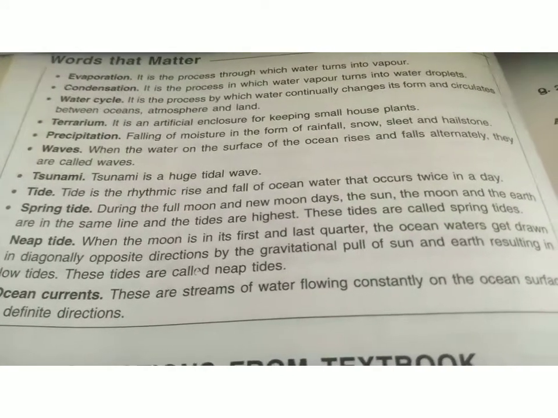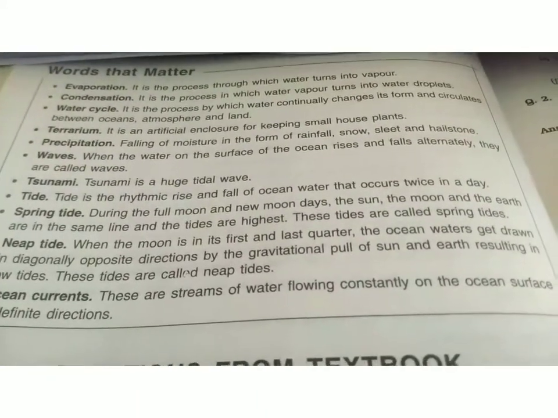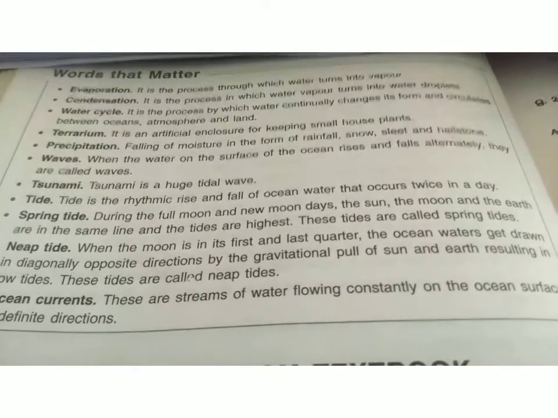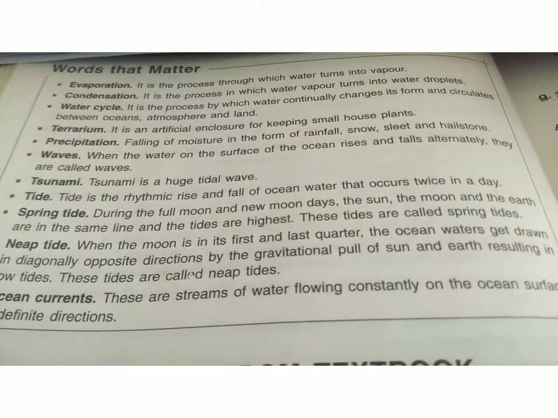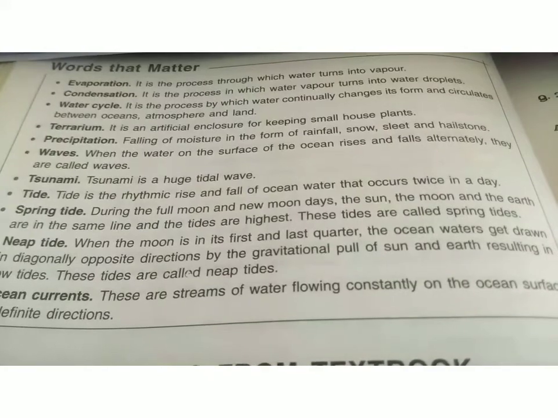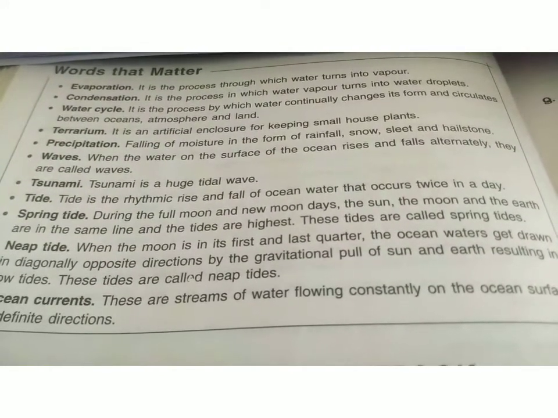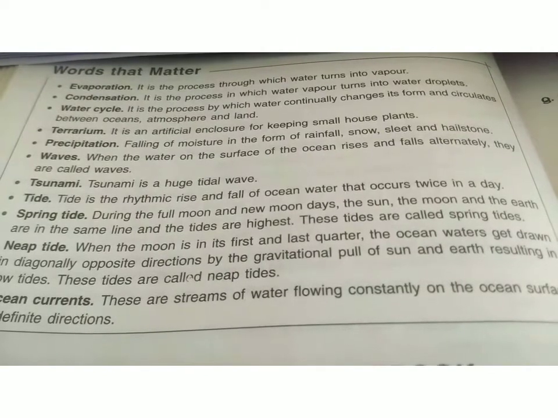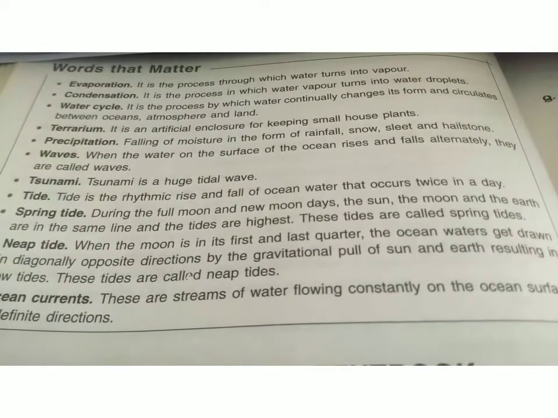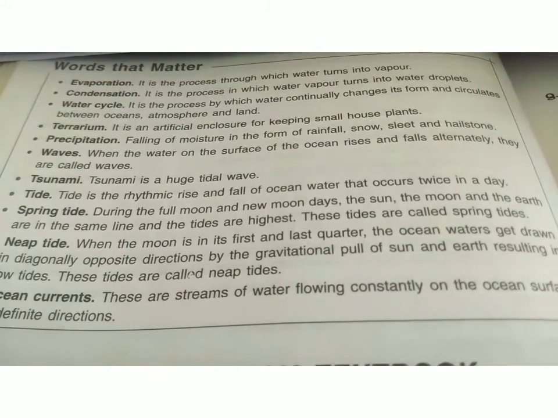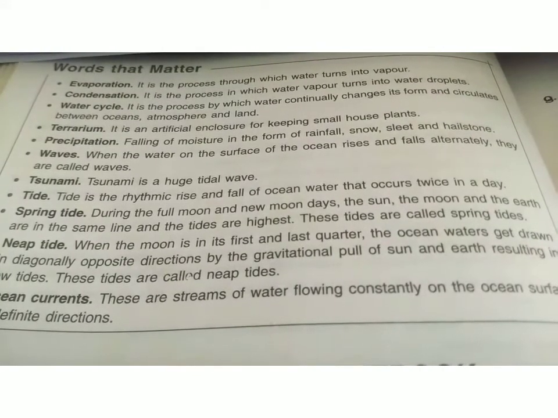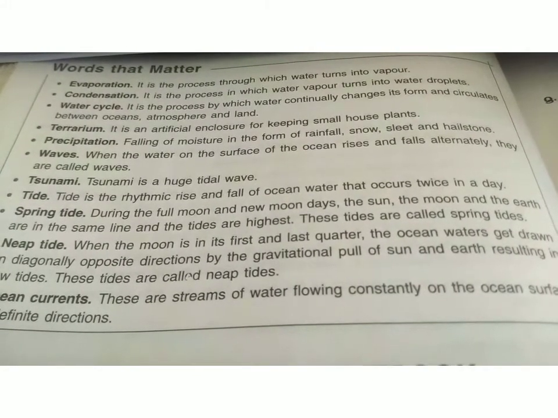Next, tsunami. Tsunami is a huge tidal wave. Next is tide. Tide is a rhythmic rise and fall of ocean water that occurs twice in a day. Spring tide. During the full moon and new moon days, the sun, the moon and the earth are in the same line and the tides are highest. These tides are called spring tide.